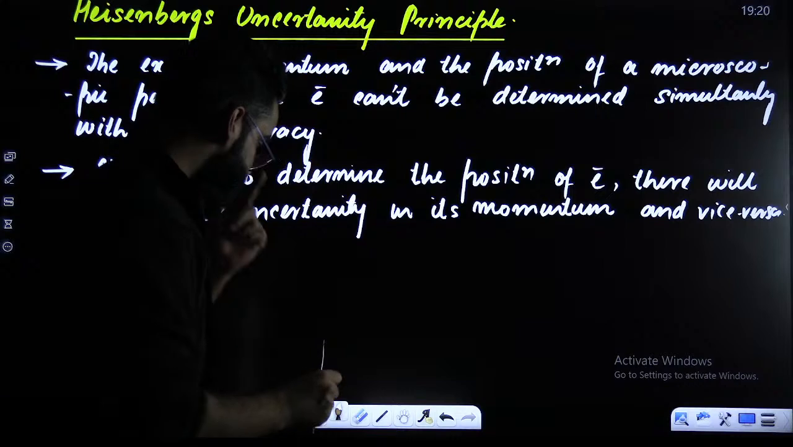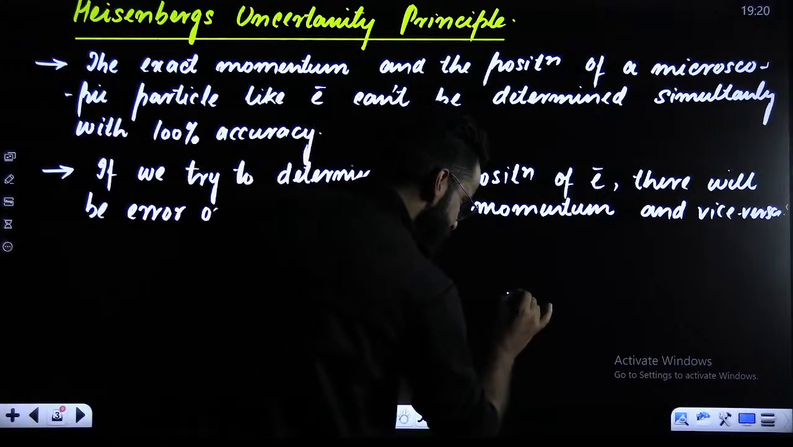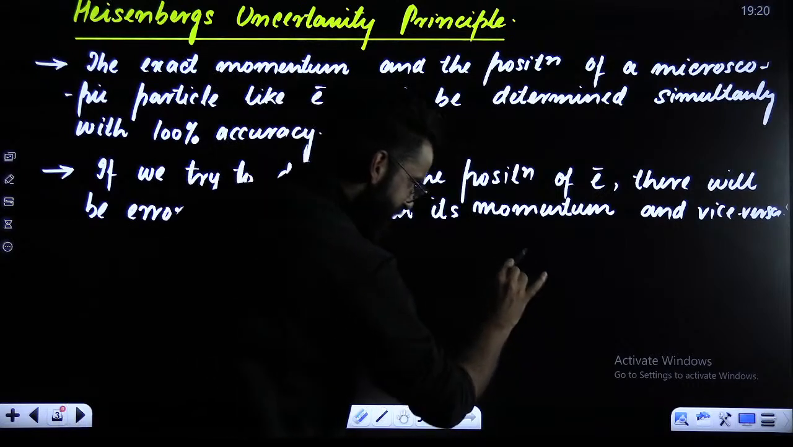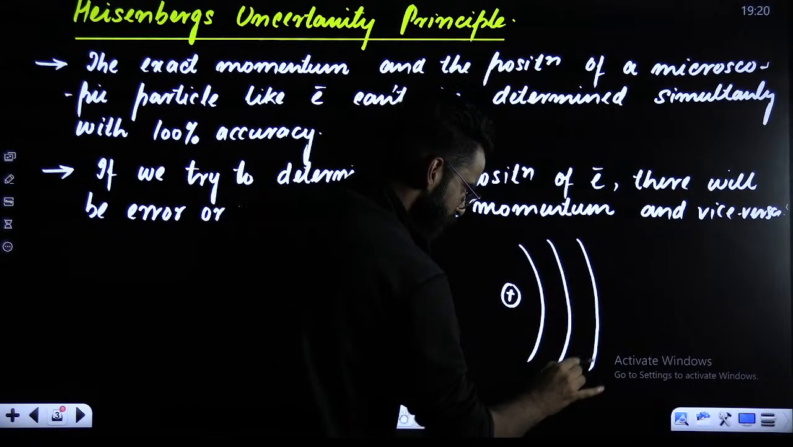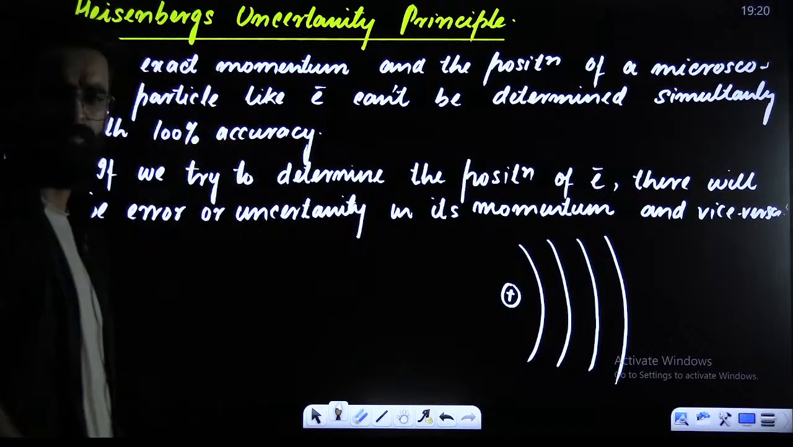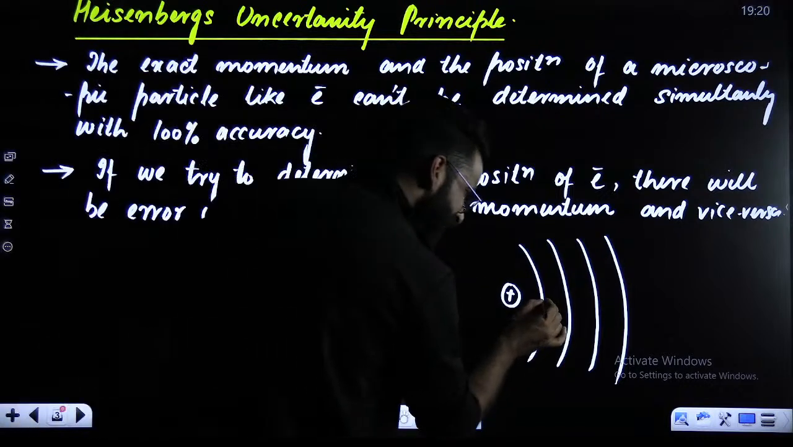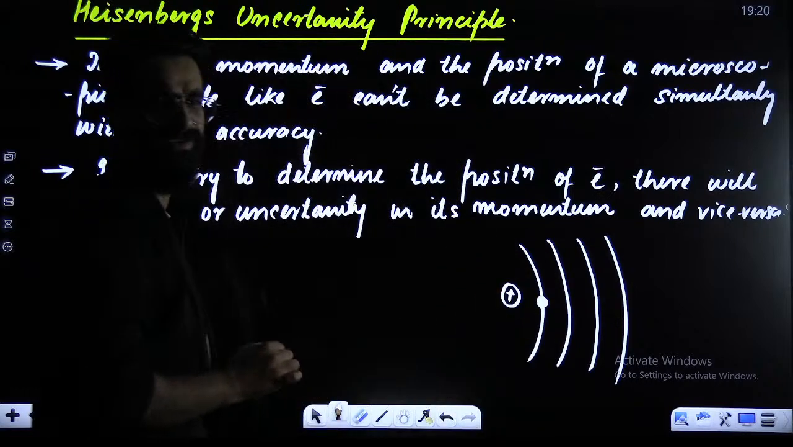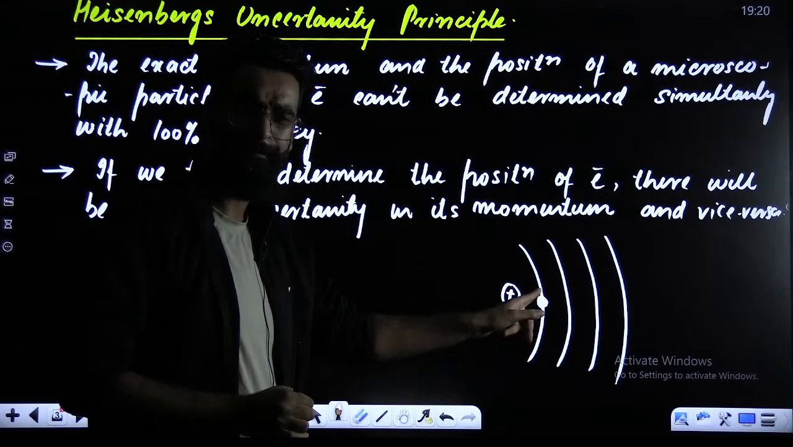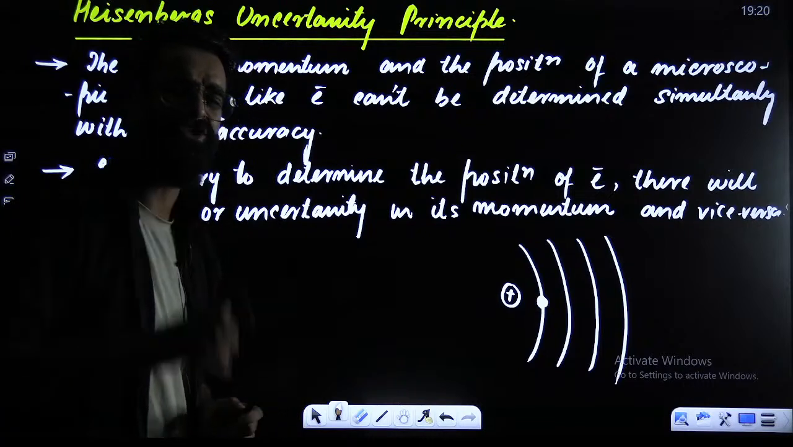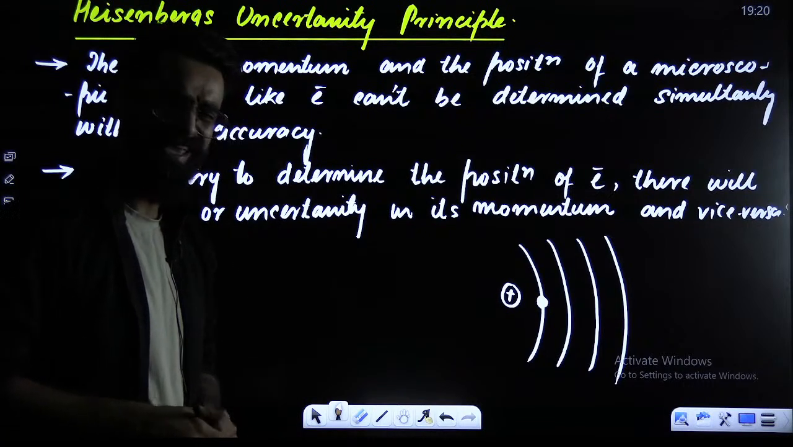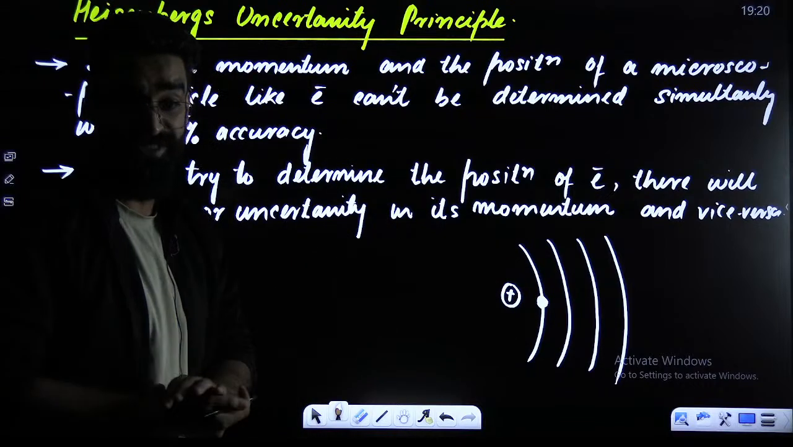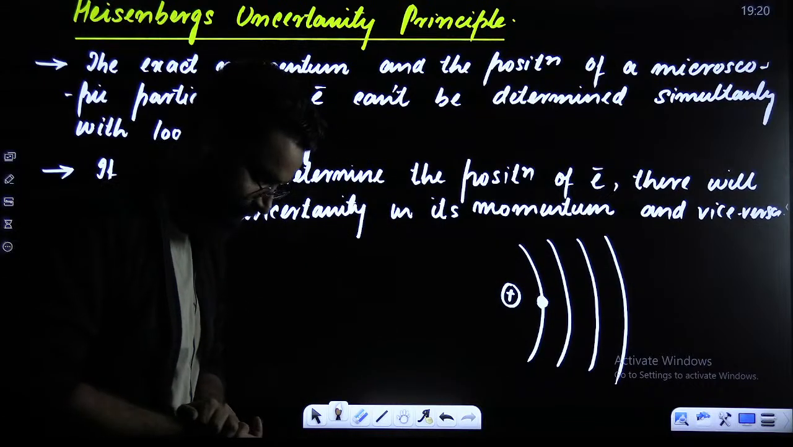Now try to understand. For example, this is the nucleus, and let's say these are the shells. Now, for example, an electron is revolving in this particular shell. Imagine, my dear students, that I want to see this electron.